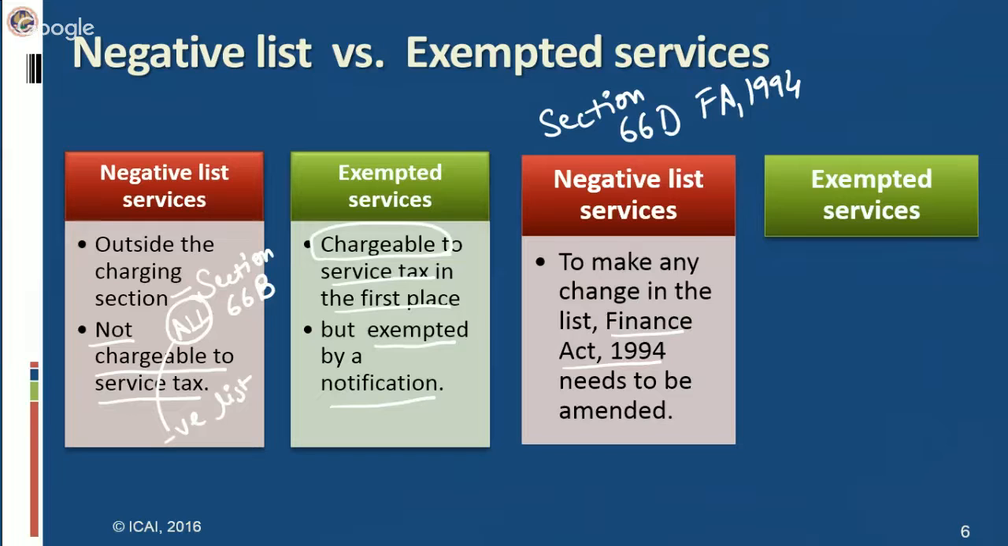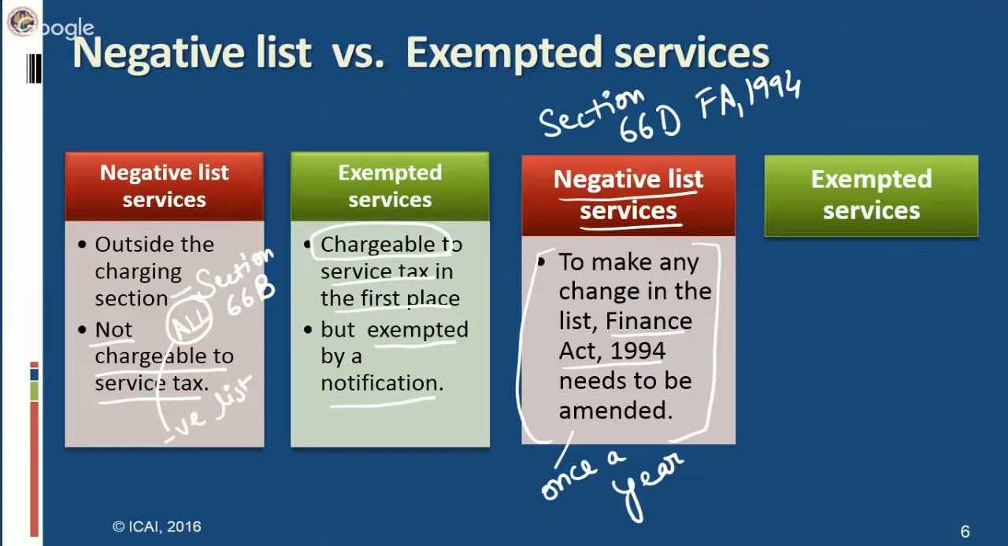So in this union budget, a finance bill is proposed, and in this finance bill there are proposals to amend the Finance Act 1994 also, which contains the suggestions regarding the negative list also. Any removal, any addition to the negative list is made through the finance bill, which is presented in the parliament every year. So this is very clear that in case you want to make any change in the negative list, this can be made only once a year, because union budget is presented once in a year.